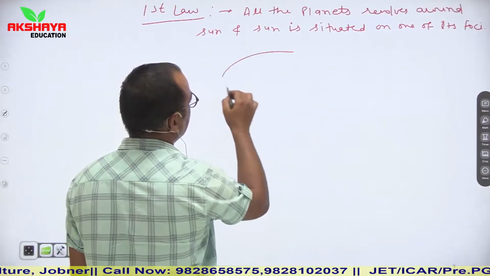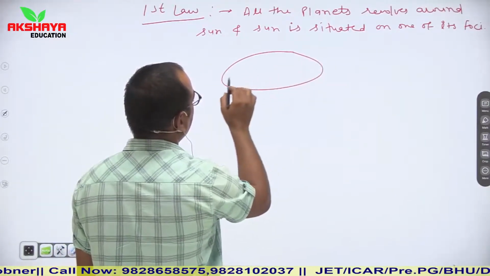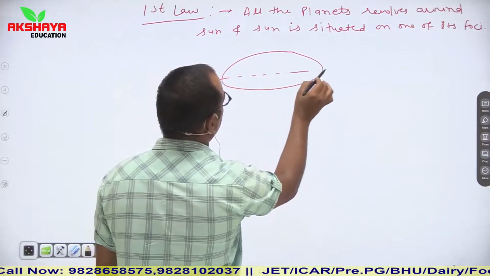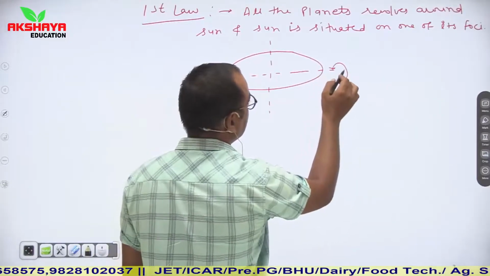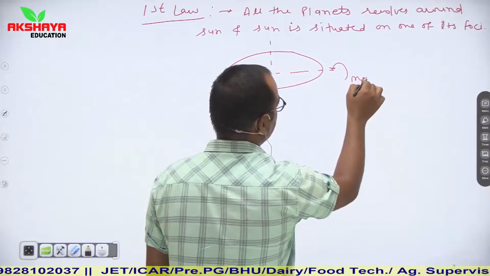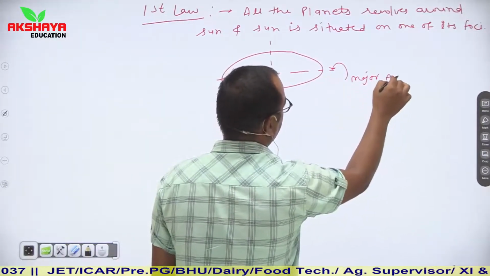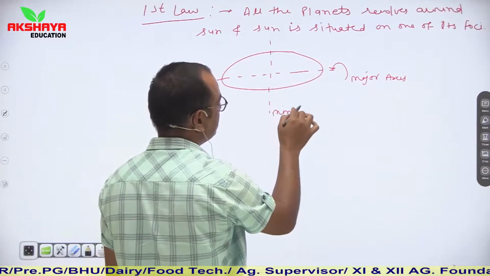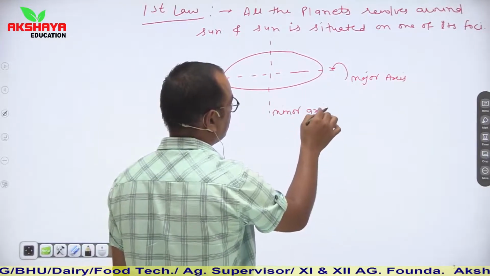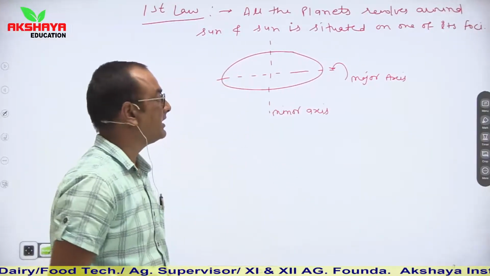So let us say this is that elliptical path and these are axes. This one is known as major axis and this one is known as minor axis.